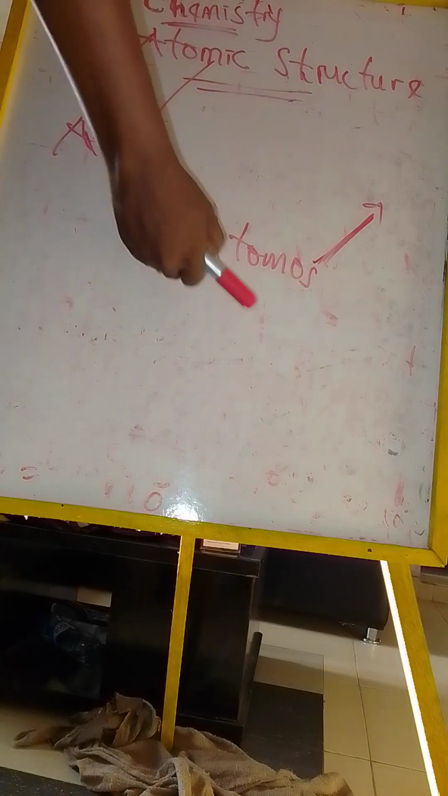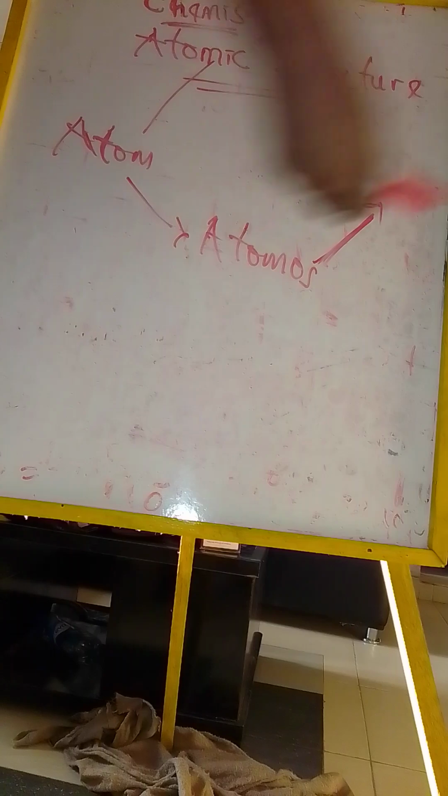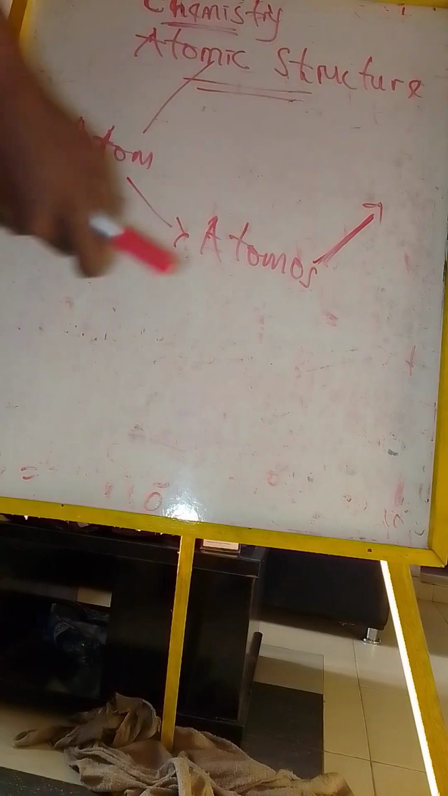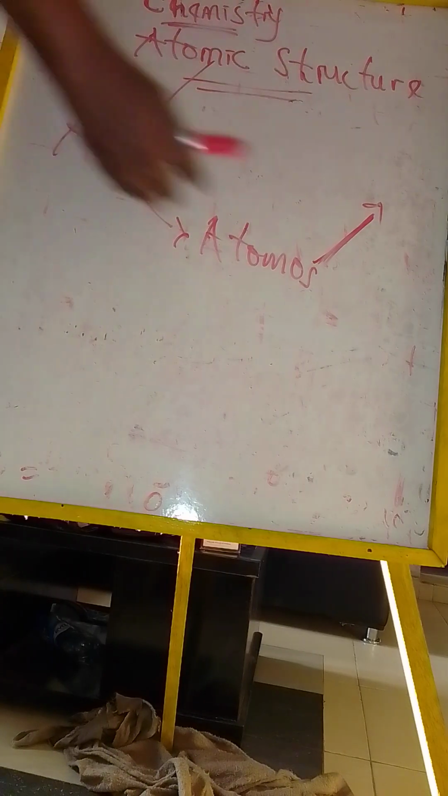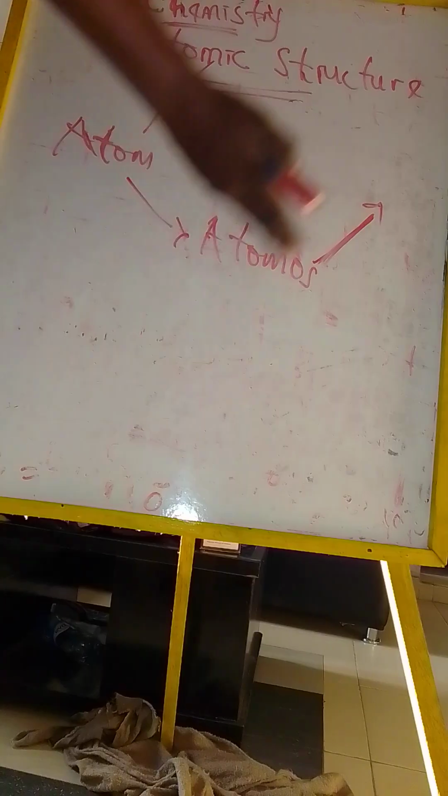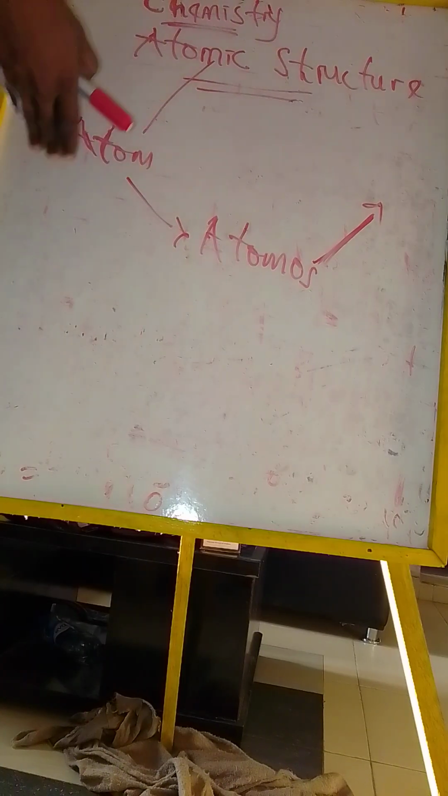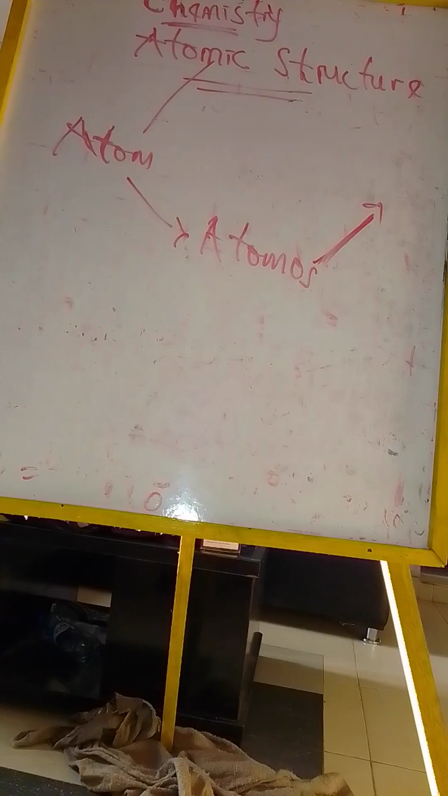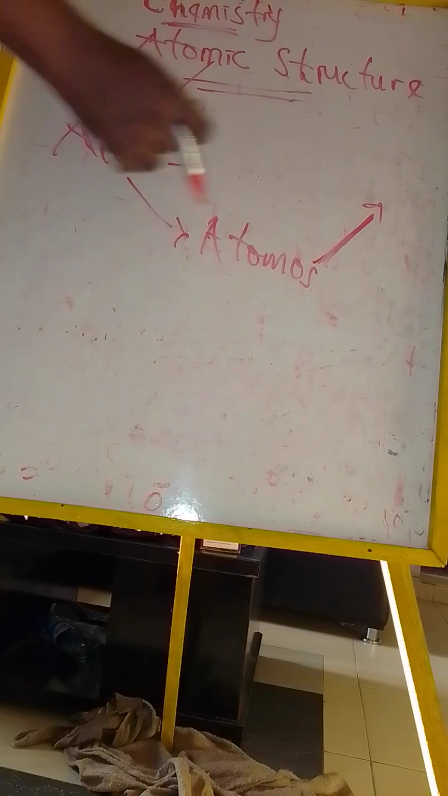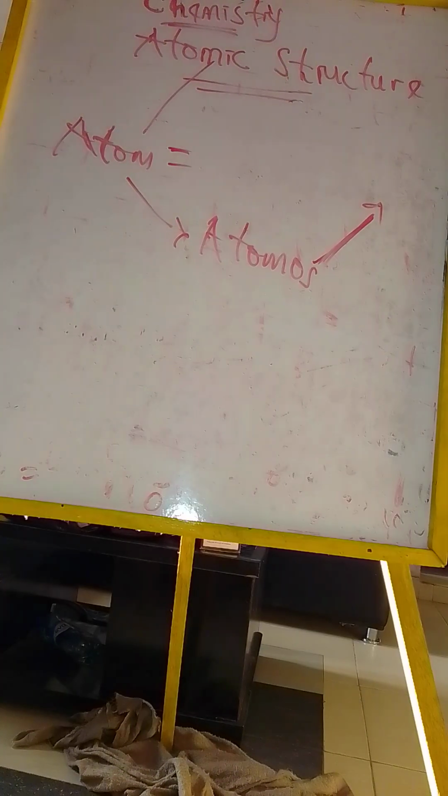Now from here we have what we call atomos. Atomos means something simple, something tiny. From here it was Latinized, or let's say Englishized, into the word atom. So atom basically means something tiny and indivisible.